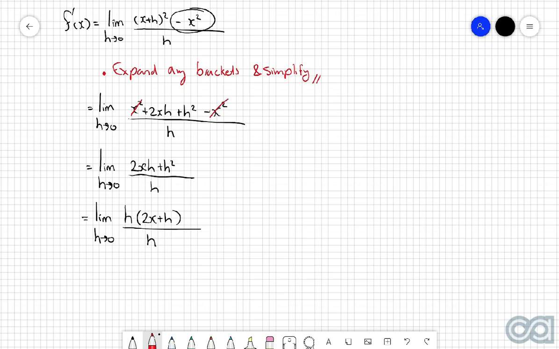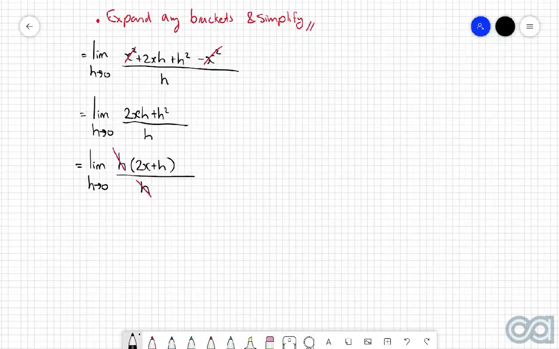Now, this is the great thing about these types of questions. You know that you're on the right track if you are now able to cancel out the h from the top and the bottom. Because what we're going to be left with now is the limit as h approaches 0 of 2x plus h. Now, let's think about why this is a very, very good thing.